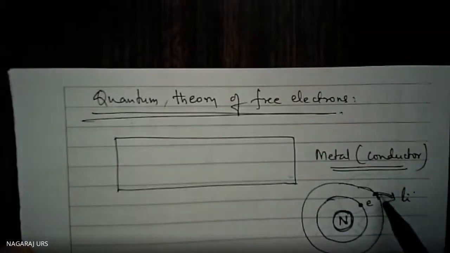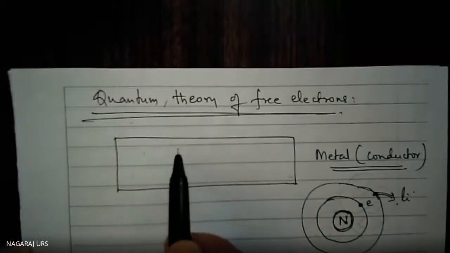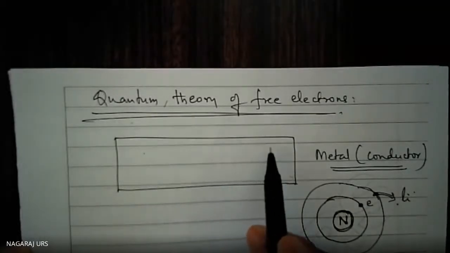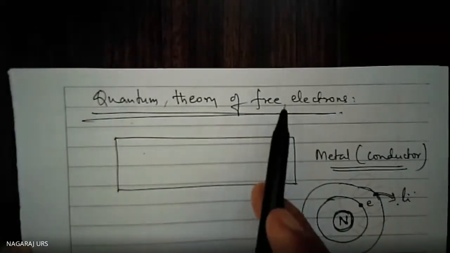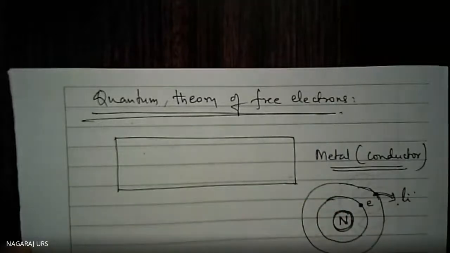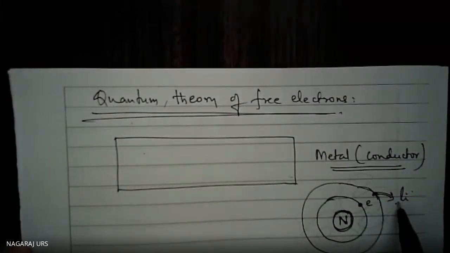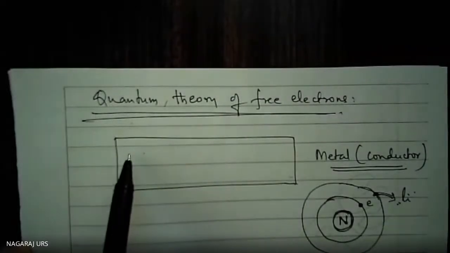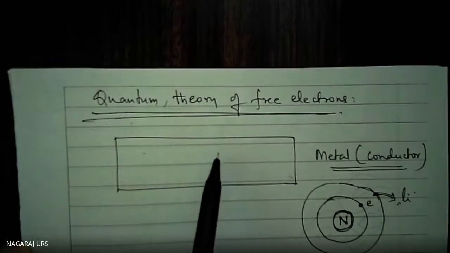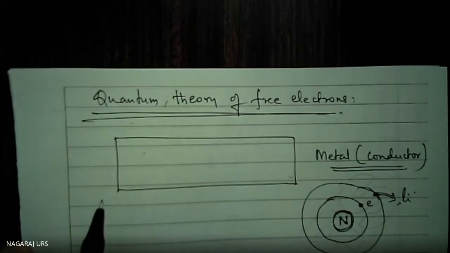I am talking about the electron being removed from that orbit, but it can move from one atom to another atom inside the metal only. Such electrons are called free electrons. Already we are aware of that. The electrons were removed from that orbit, but they are still present inside the metal. Such electrons move freely from one atom to another atom. They are called free electrons.